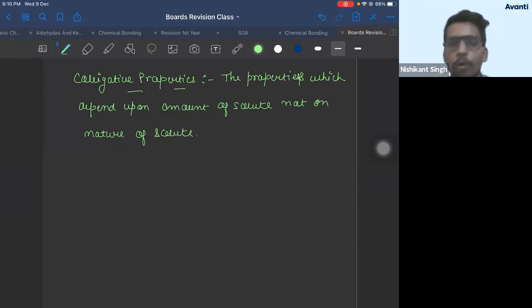So there are 4 colligative properties. What you should remember is their formula, because you'll get numericals on it for sure. You'll get a 2 mark or 3 mark numerical on this, and you should remember their definitions, right? That is very important. So the properties of the solution which depend upon the amount of solute in the solution are known as colligative properties.